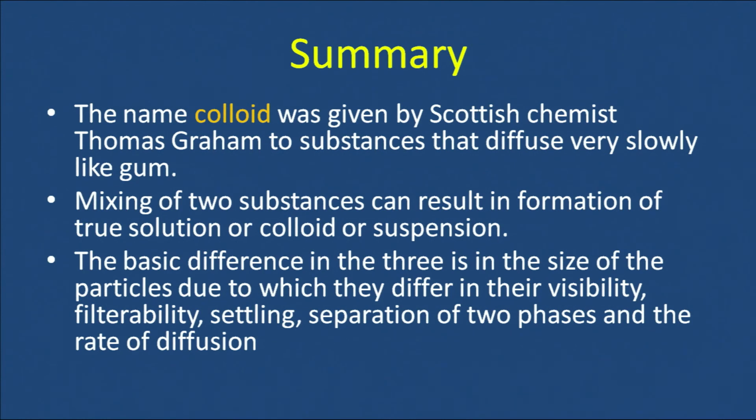These are three possibilities, and lastly the basic difference in the three is in the size of the particles, due to which they differ in their visibility, filterability, separation, settling down, and the rate of diffusion. These are the main properties which are dependent upon the particle size.